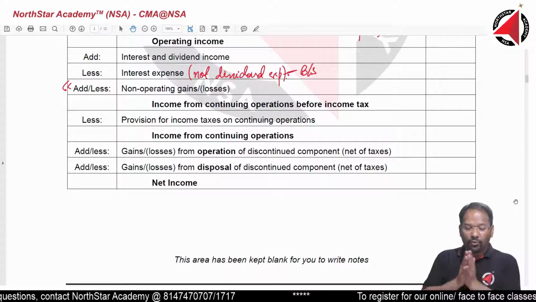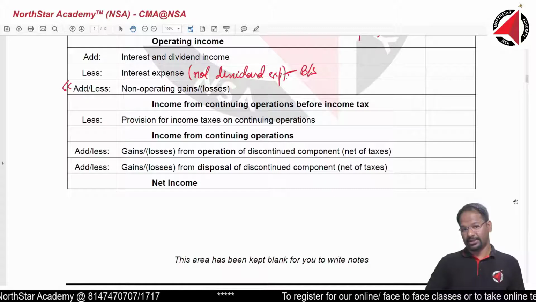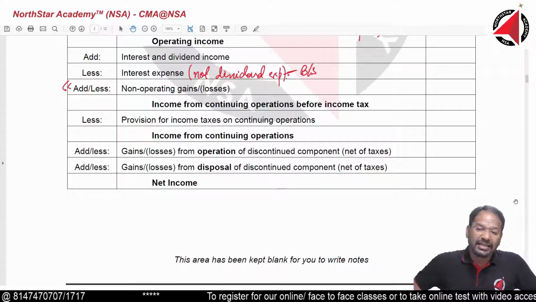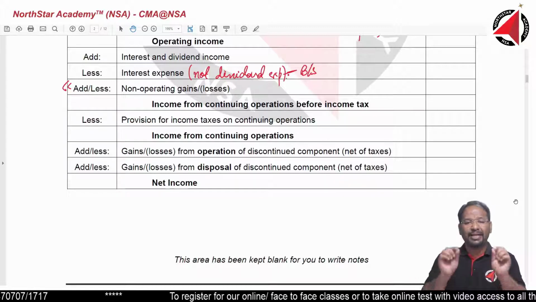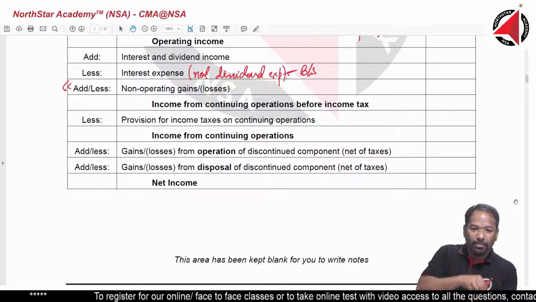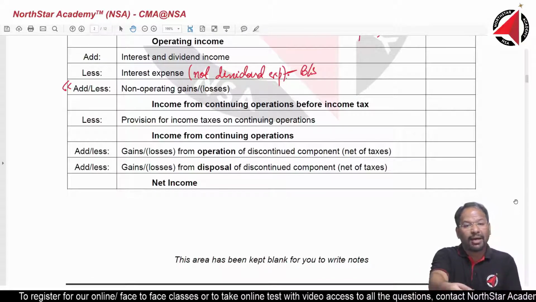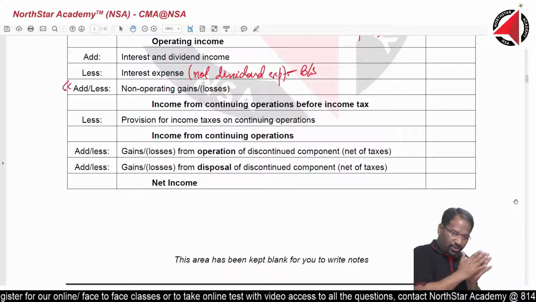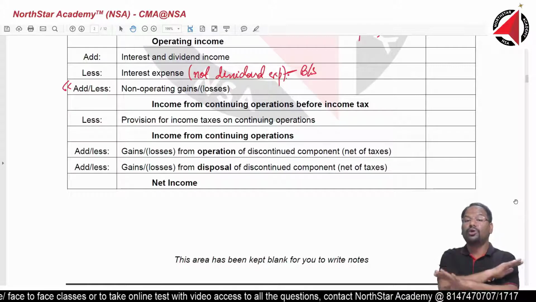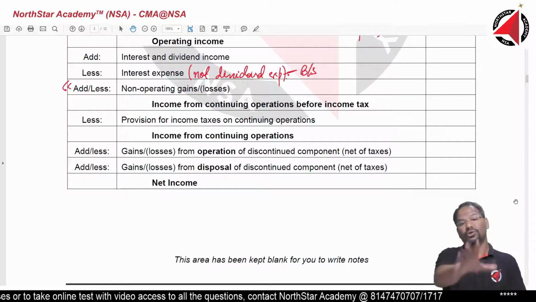What you get now is called income from continuing operations before income tax. I will spend two minutes on this. Income from continuing operations is a very simple English phrase. It means those parts of my business operations which I am going to continue in my future, which I have continued today and will continue tomorrow as well. I am not going to discontinue or close down; I have neither the intent nor the necessity to close down those businesses.